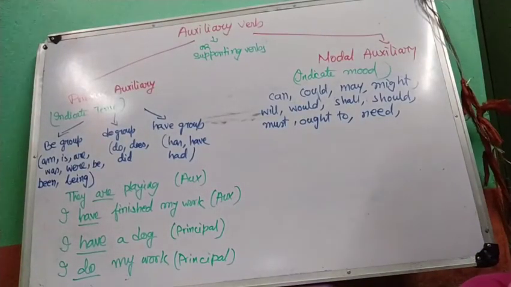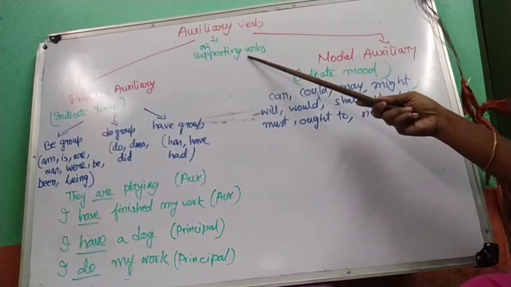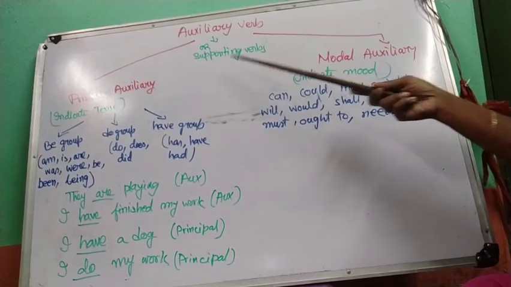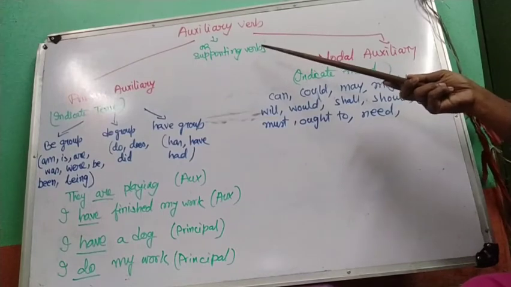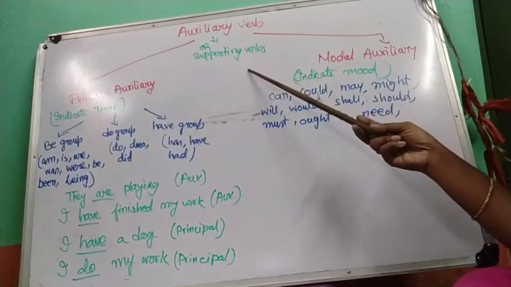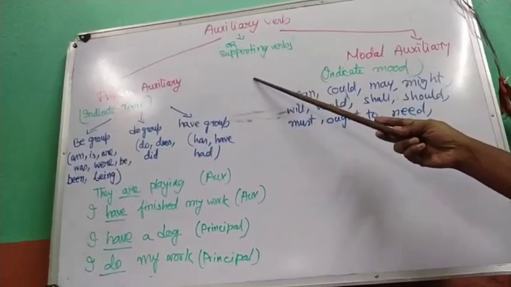Now let us do the auxiliary verb. Auxiliary verbs are also known as supporting verbs. Auxiliary verbs are never used alone in the sentence. As the name indicates, it is a supporting verb. So auxiliary verbs are always used with the principal verb, right? Auxiliary verbs are always used with the principal verbs.